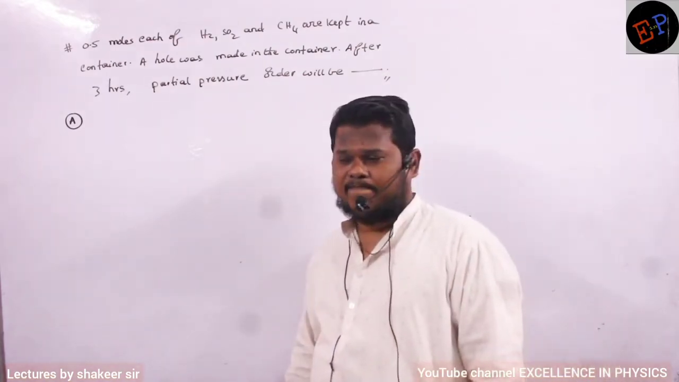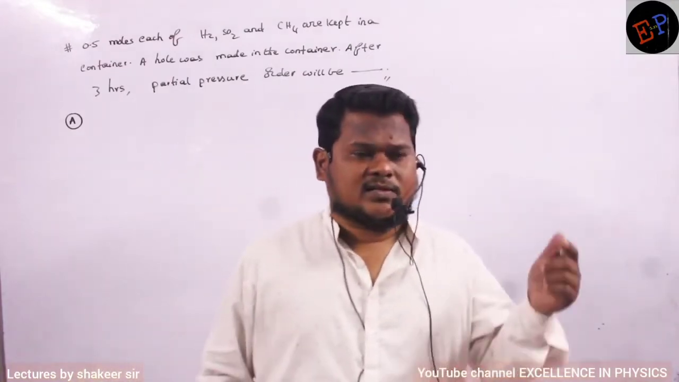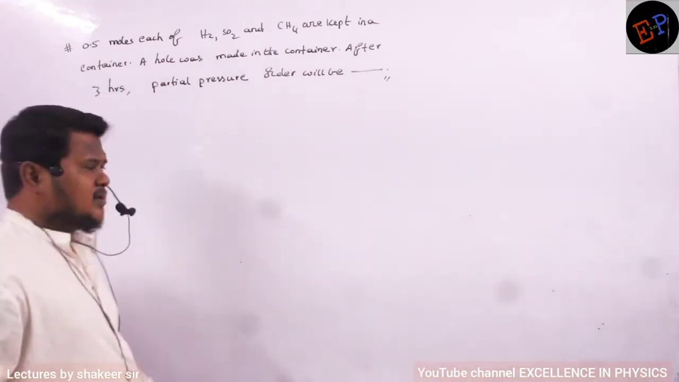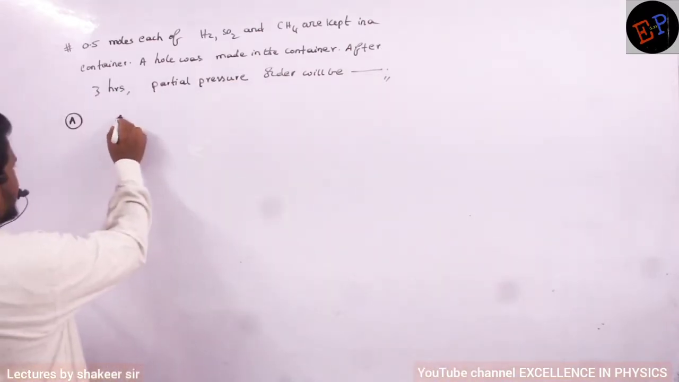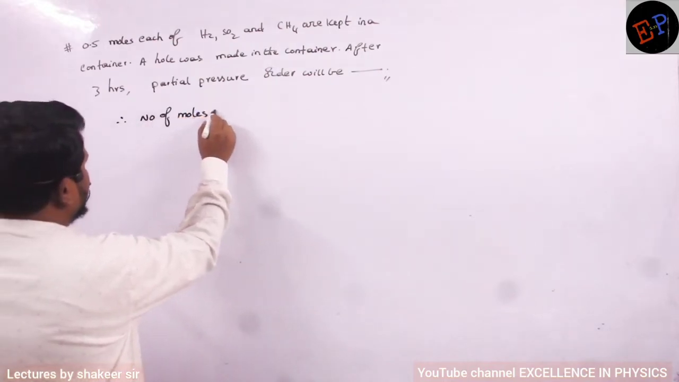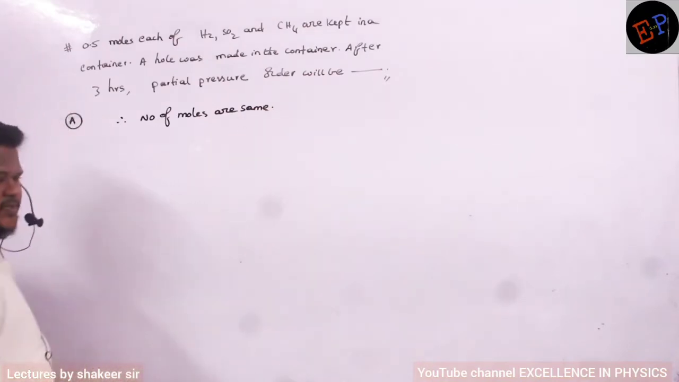What do you understand? Pressure is a constant. It means every gas will exert the same pressure on the walls of the container, because the number of moles are the same. So therefore what we write, first observation: number of moles is the same.